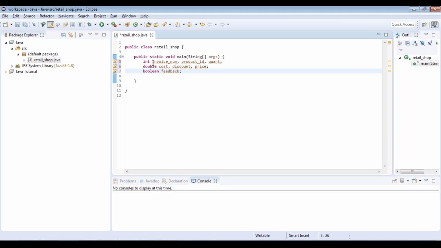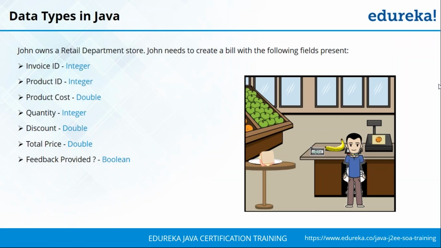So by default, all the integers will be assigned 0, the doubles would be again 0.0, and your feedback would be set as false. So are you clear on how to declare variables in Java? Okay, Divya is clear, so is Sandeep, Arun, Anna. That's great to see, guys.